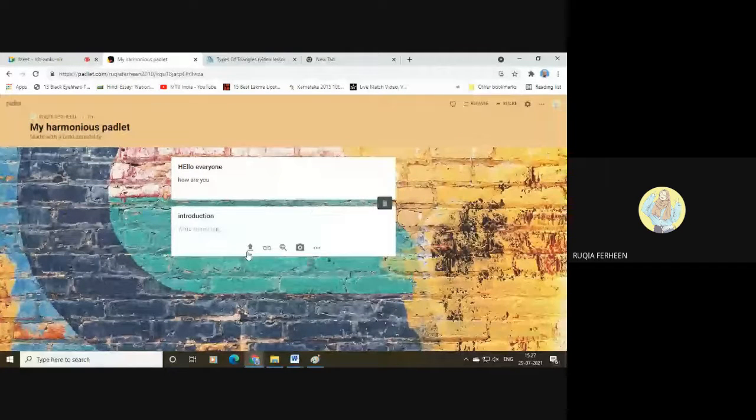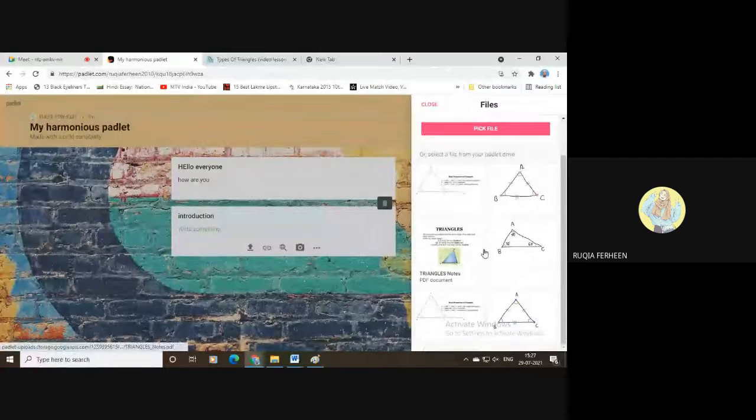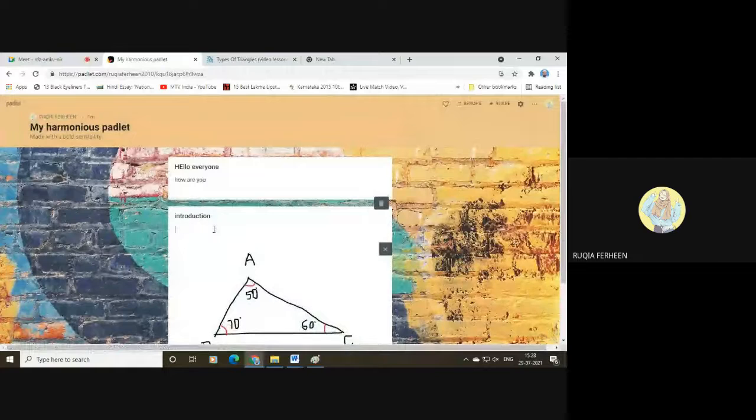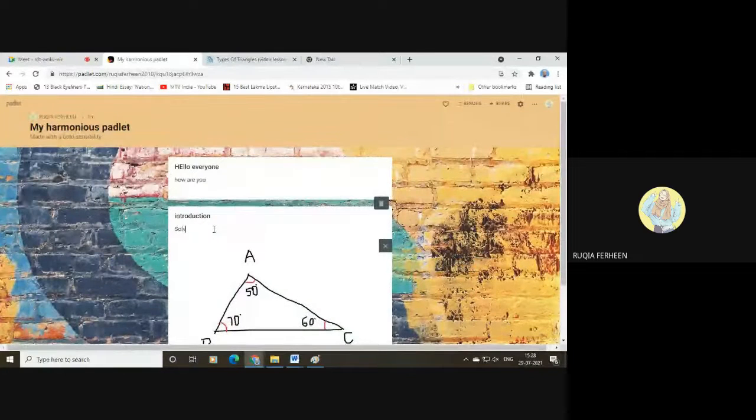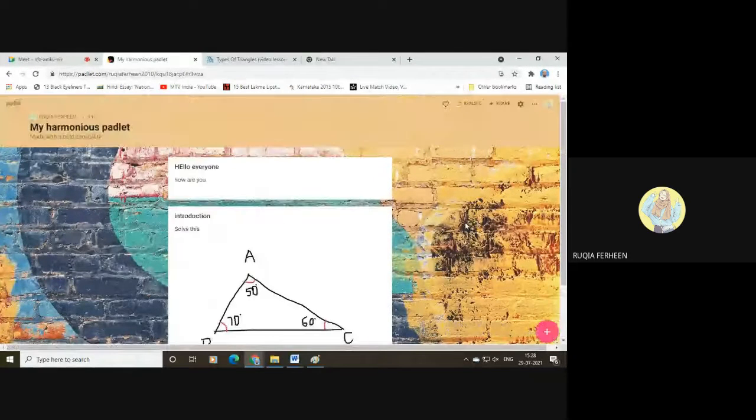See, to upload an image, just click on this upper arrow mark button. If you want to pick a file from the computer, you can just pick it, or else go to the drawings which we have already connected. Here I'll ask them, solve this. This next post is ready.